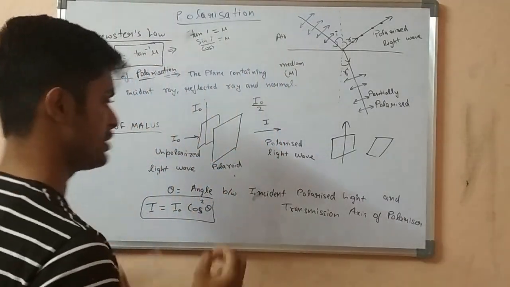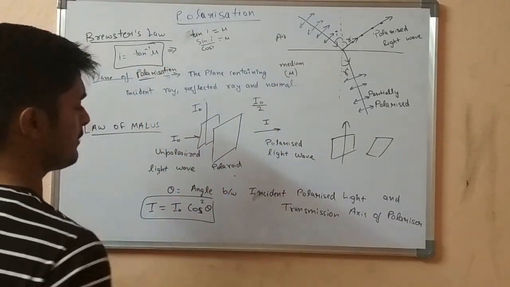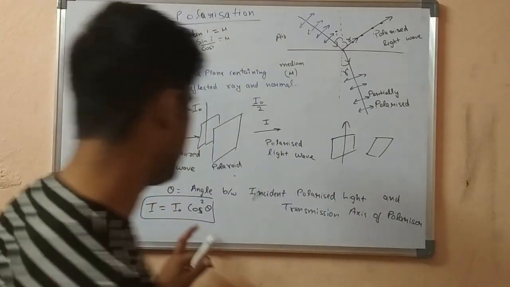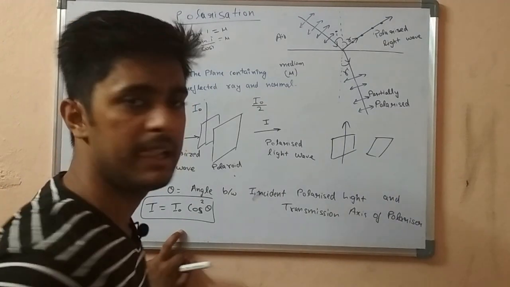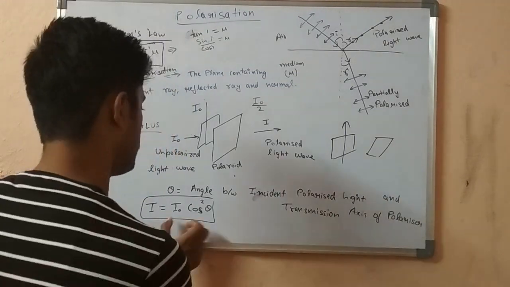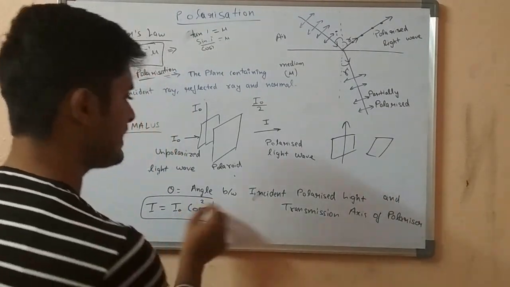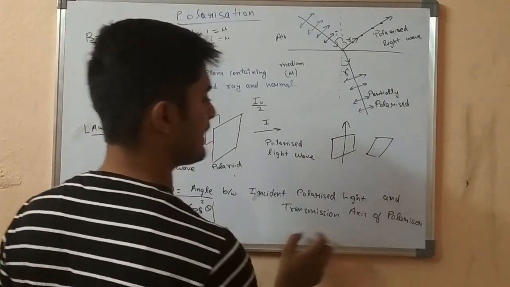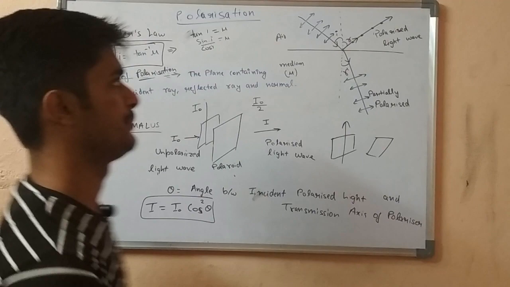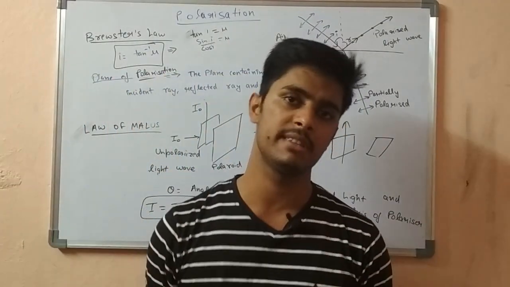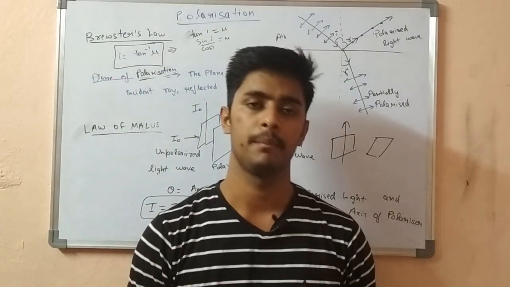There will be no change. This is the condition for law of Malus, or the formula which is used to find the polarized light wave intensity: I is equal to I naught cos square theta, and theta is the angle between the incident polarized light and the transmission axis of the Polaroid. So I hope you get these two definitions, these two laws, Brewster's law and Malus law.